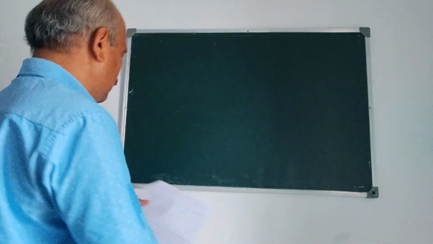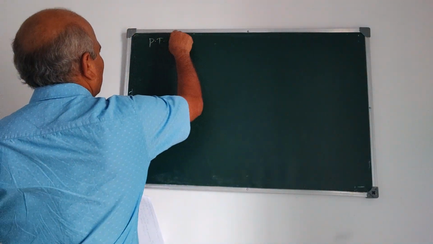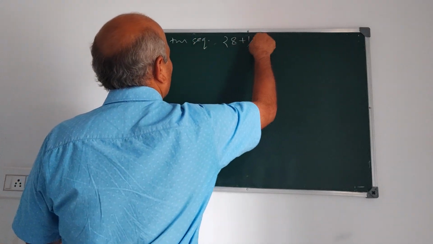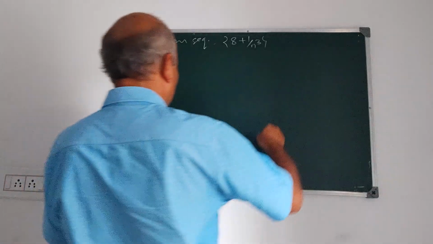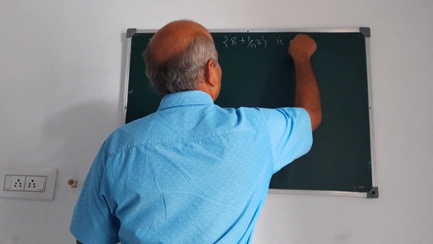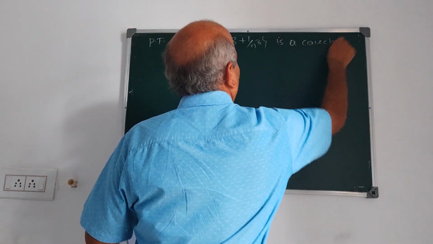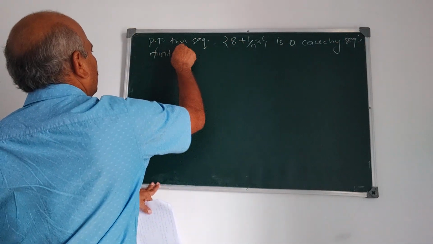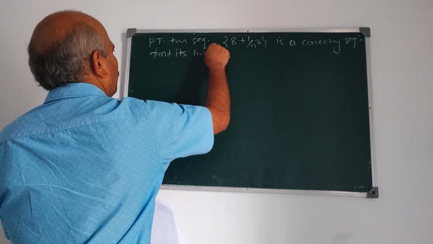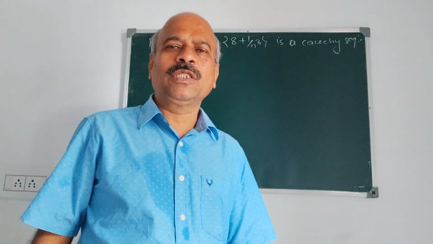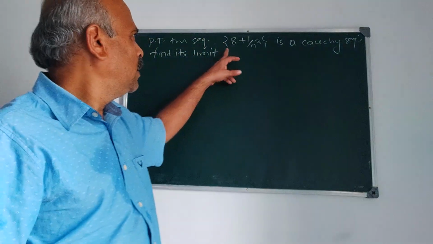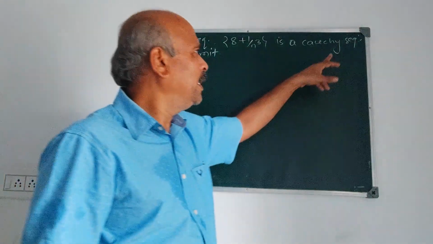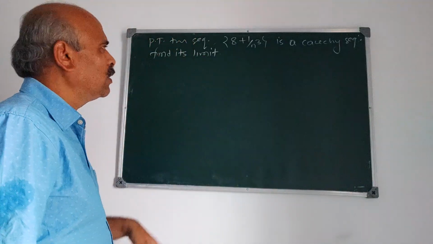Next, take this problem. Prove that the sequence 8 plus 1 upon n cube is a Cauchy sequence, and find its limit. We know that every Cauchy sequence is convergent. The first part is we prove that it is a Cauchy sequence, therefore it converges. Then we find the limit of this sequence.